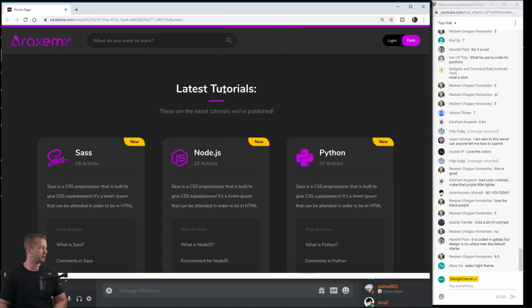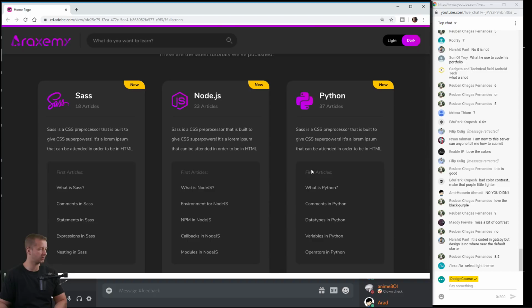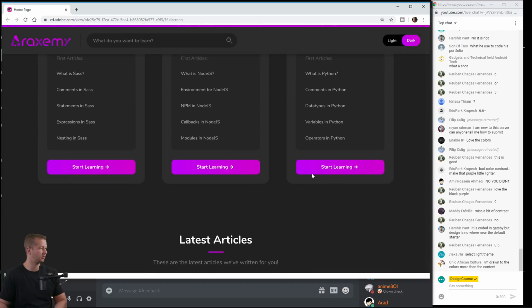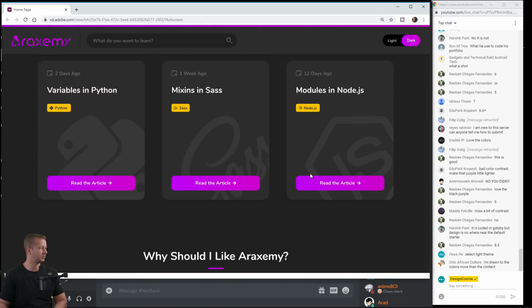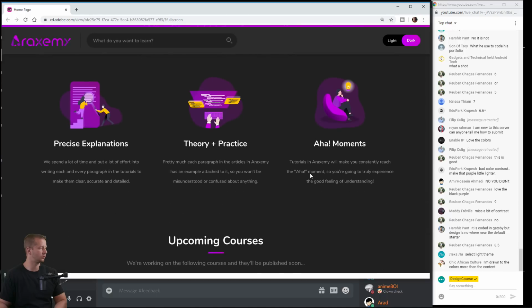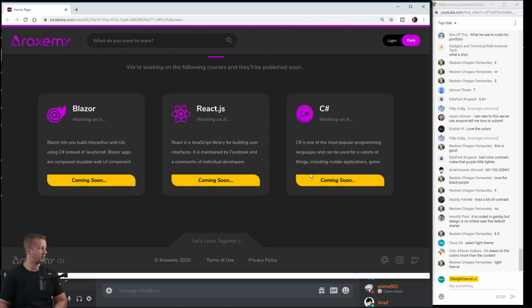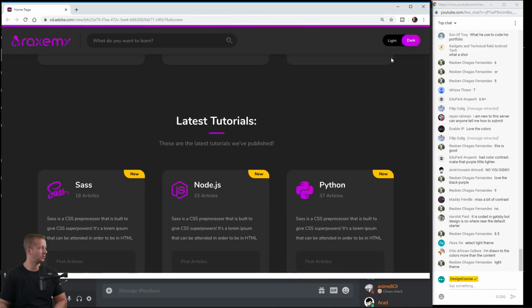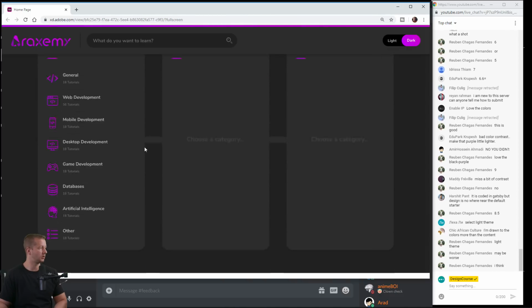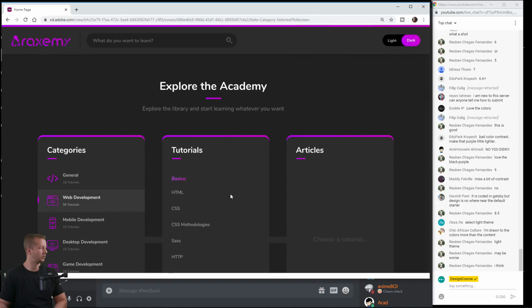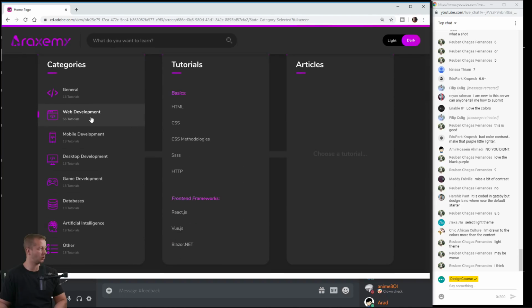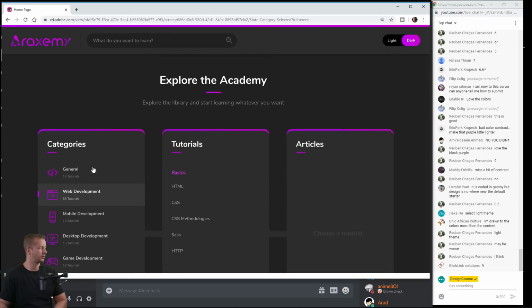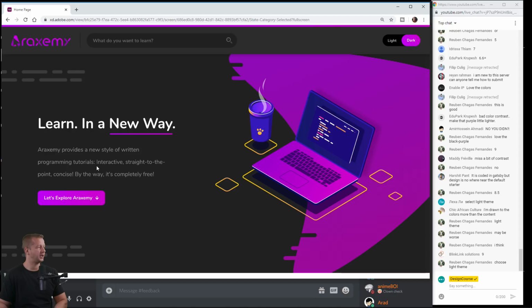I like this section, headline, subheadline, and the cards. They're all designed pretty well. Yeah, everything here seems to be pretty good. Okay, so that's what happens when you click on web development. Yeah. From what I see here, yeah, it's pretty solid.